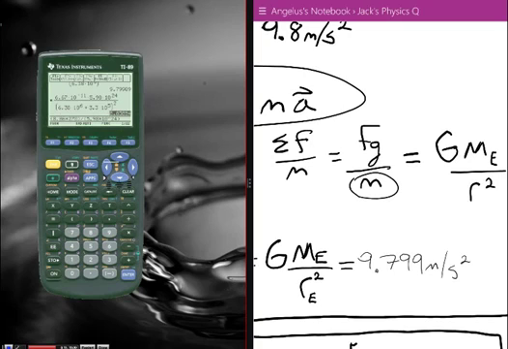So the acceleration due to gravity of people or a moose in the International Space Station is about 8.86 meters per second squared, or about 80% of the acceleration due to gravity of something on the surface of the Earth. So astronauts, or mooses, at the International Space Station are not weightless. They're actually in free fall, and they're falling at about 80% the rate of something that is closer to the Earth.